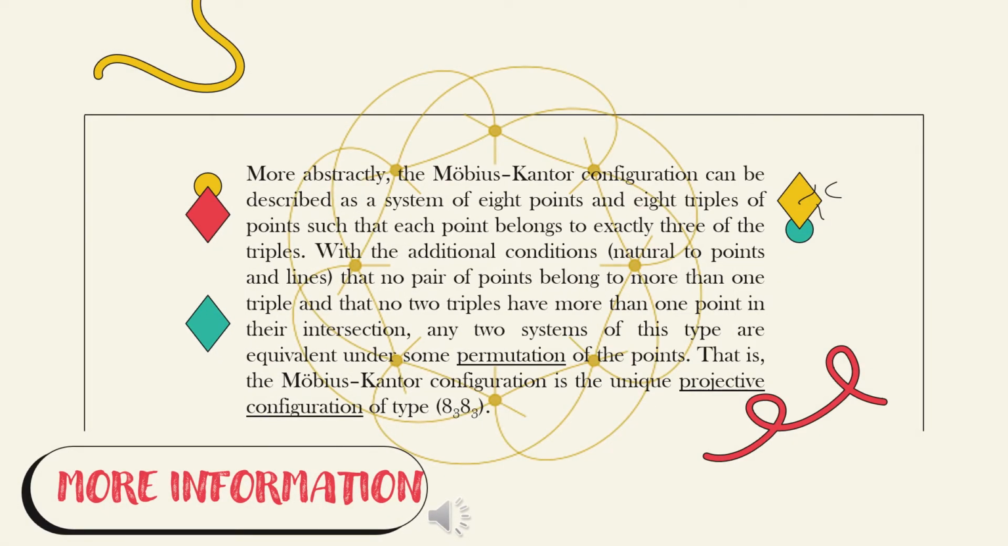More abstractly, the Möbius-Kantor configuration can be described as a system of 8 points and 8 triples of points, such that each point belongs to exactly 3 of the triples, with additional conditions, natural to points and lines, that no pair of points belong to more than one triple, and that no two triples have more than one point in their intersection. Any two systems of this type are equivalent under some permutation of the points. That is, the Möbius-Kantor configuration is the unique projective configuration of type 8₃.